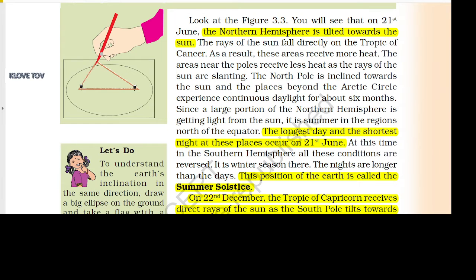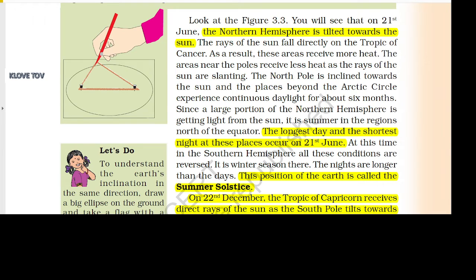You will see that on 21st June, the northern hemisphere is tilted towards the Sun. The rays of the sun fall directly on the Tropic of Cancer. As a result, these areas receive more heat. The areas near the poles receive less heat as the rays of the sun are slanting.